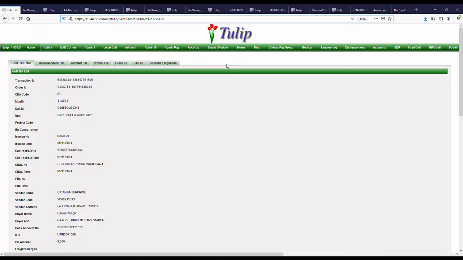So if the bill is passed on the 20th day from the date of CRAC, there is a delay of 10 days, so there will be a penalty on a pro rata basis, that is 0.33% of contract value, on the buyer. And if you accumulate this amount for the entire MOD, this amount will be in crores.